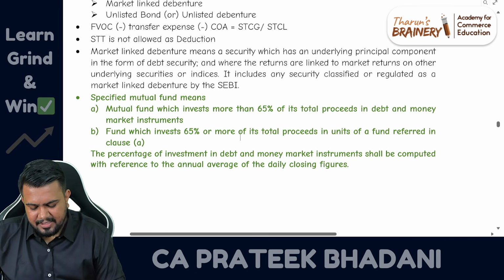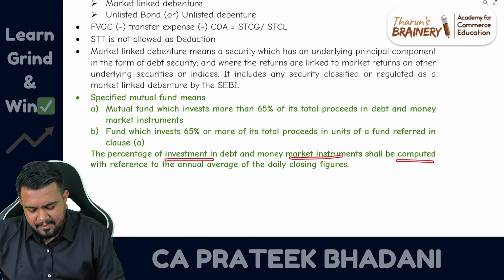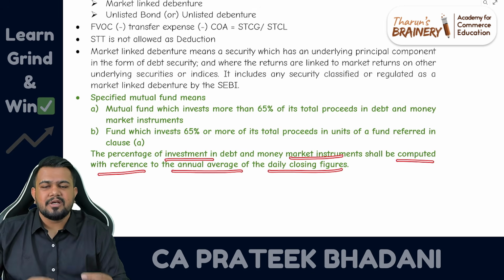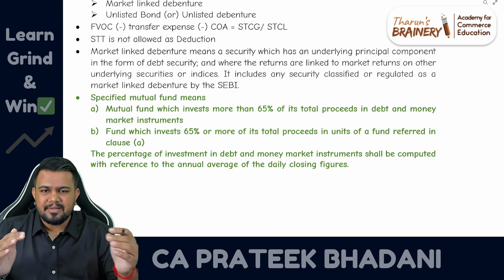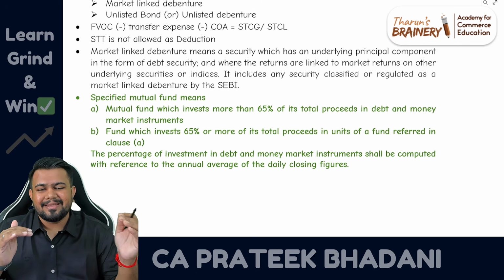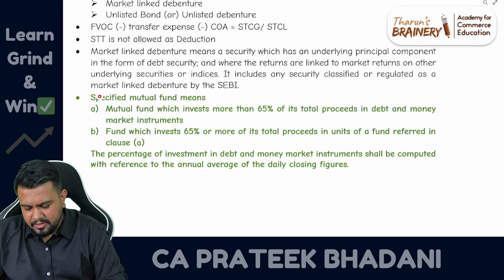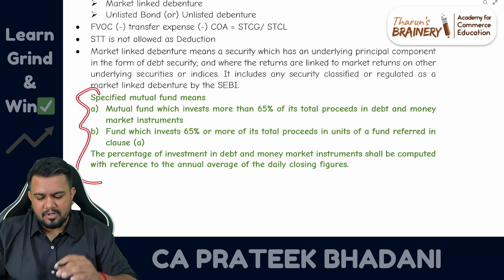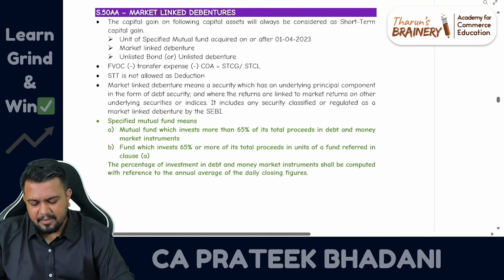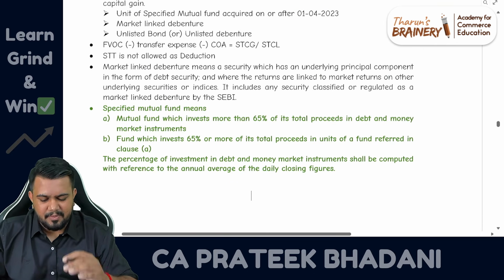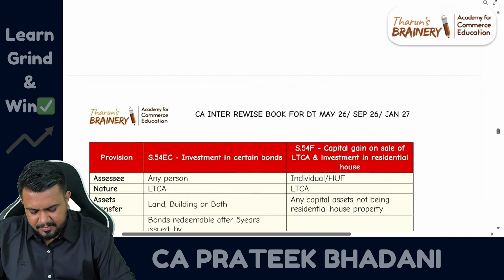And how should you calculate this percentage? The percentage of investment in debt and money market instruments shall be computed with reference to the annual average of the daily closing figures. So daily you have to take the closing balance. Of that closing balance, you have to take the average. Using that average only, you should calculate the percentage. So in this meaning there is a small change, not very important, but since there is an amendment, you have to be thorough with it.